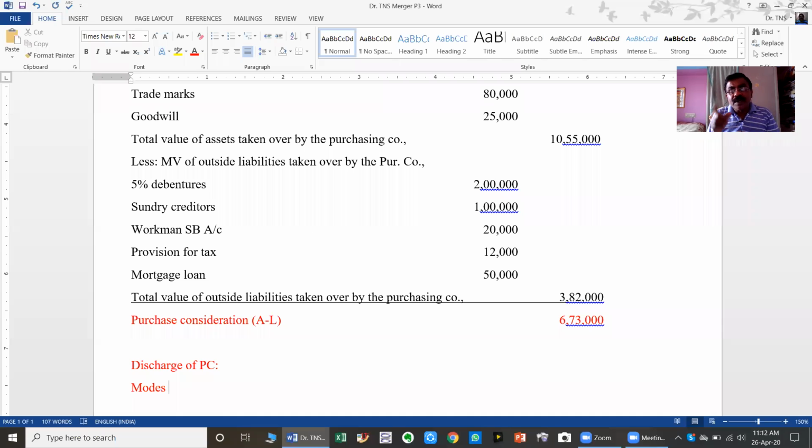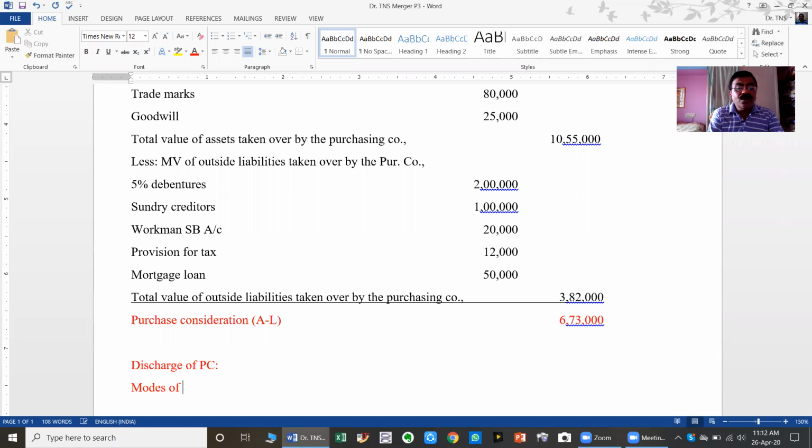Compulsory payment is in equity shares, not in cash. Therefore, whenever the modes or sources of payment are not given, as per law, we have to assume the total purchase consideration is paid only in the form of equity shares.